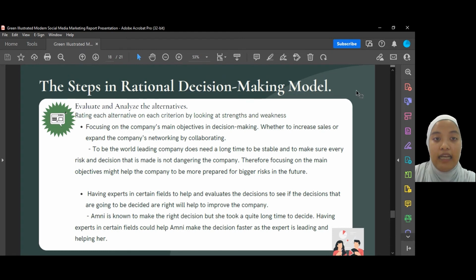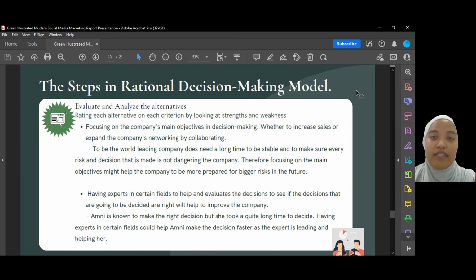So the fifth one is evaluate and analyze the alternatives. Give rates to each alternative criterion by looking at the strengths and weaknesses. The first one is focusing on the company's main objective in decision making, whether to increase the sales or to expand the company by networking and collaborating. As you know, to be a world-leading company does need a lot of time to be stable and to make sure every risk and decision they are going to make is not endangering the company. Therefore, focusing on their main objective might help the company to be more prepared for bigger risk in the future.